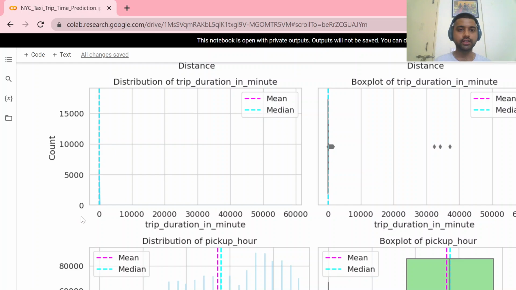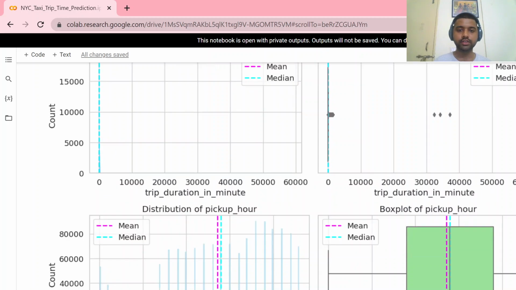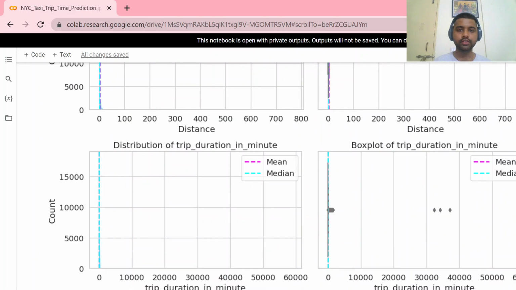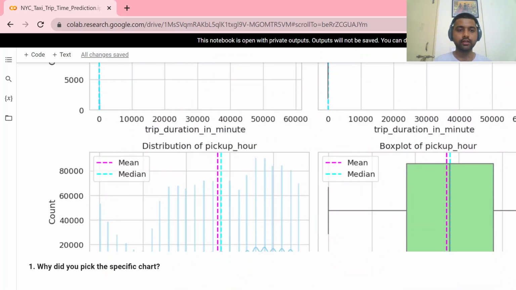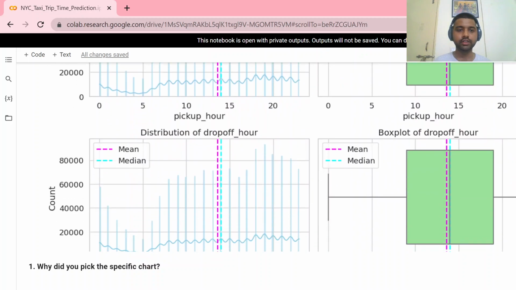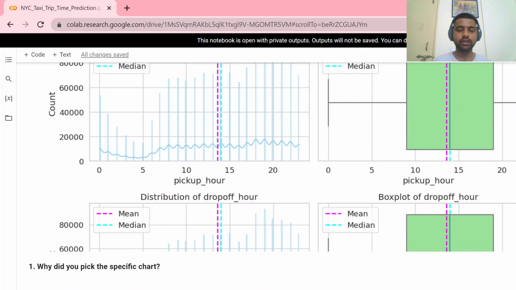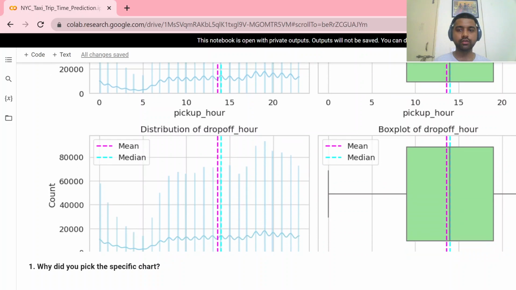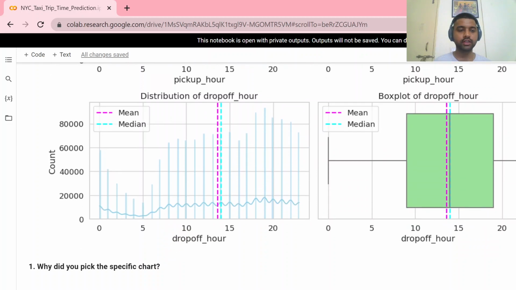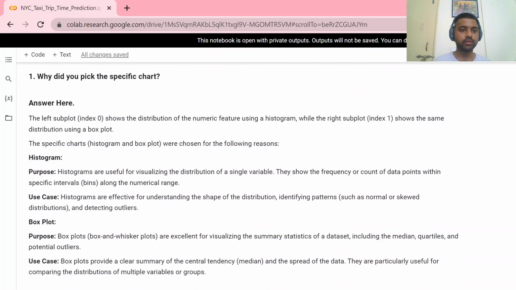We can see the median, but the mean we cannot see here, so we can say this is highly skewed. Similarly, with the pickup hours and the drop hours, the mean and median are close enough, so we can say these are normally distributed.